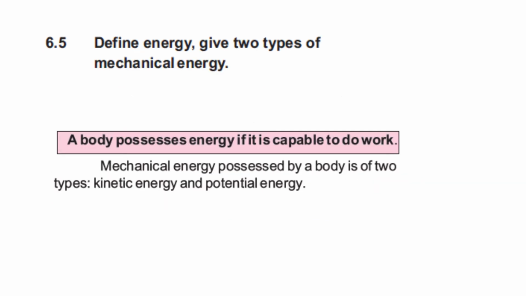6.5 is define energy. Give two types of mechanical energy. First of all, you have to give the definition of energy. That is, a body possesses energy if it is capable to do work. Then you have to tell that mechanical energy possessed by a body is of two types. One is kinetic energy, another one is potential energy.